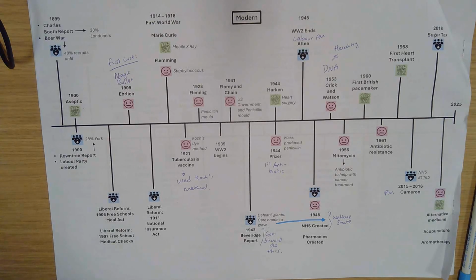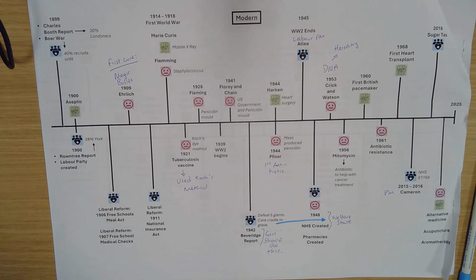But I think as well the biggest change for me in this period would be the element of public health. And the element of public health that really changes the most is we can see this change from a laissez-faire policy to the government getting involved, at first with the Liberal Party, and then really creating a welfare state with the British government after the Second World War.